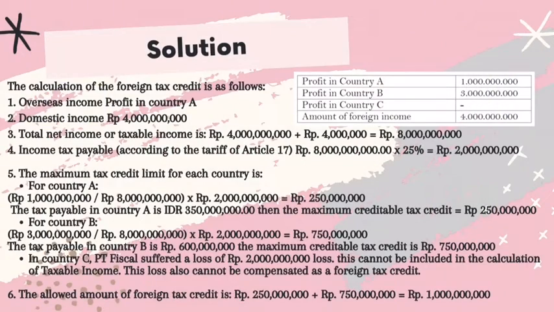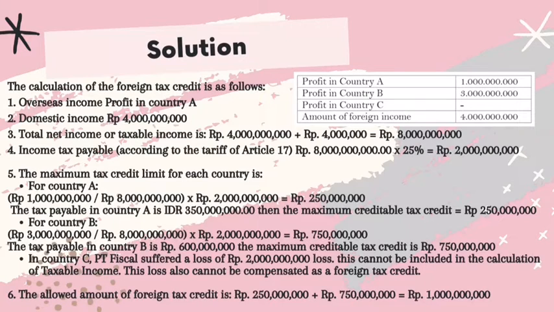Here is the solution. The calculation of the foreign tax credit is as follows. Overseas income profit in country A, 1 billion. Profit in country B, 3 billion. Profit in country C, 0. Amount of foreign income, 4 billion rupiah.